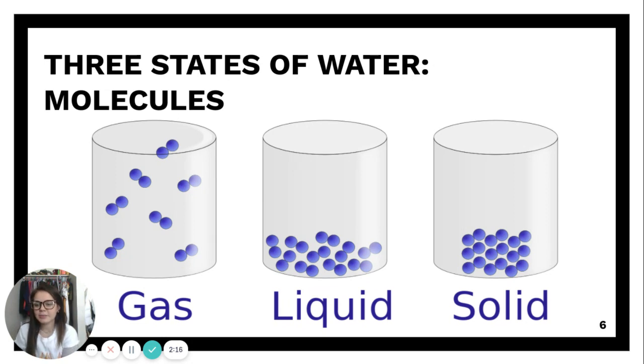In a liquid state, the molecules are closer together than in a gas state, but they still are moving and have a free-flowing pattern. And then in the solid state, the molecules are not moving at all. They are solid and they are still. And they also have an exact form. You can tell that those molecules follow an exact pattern and they don't move.